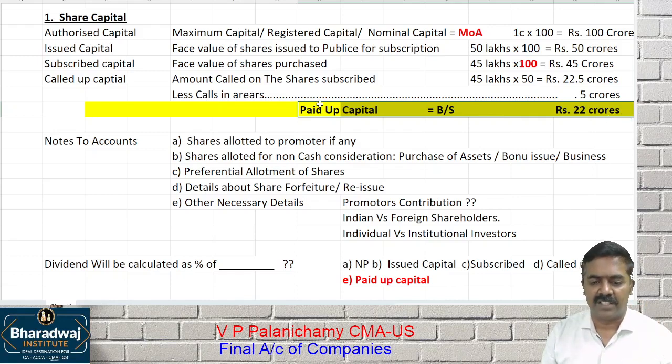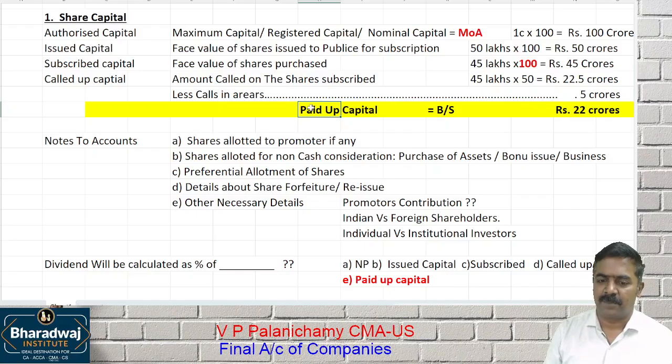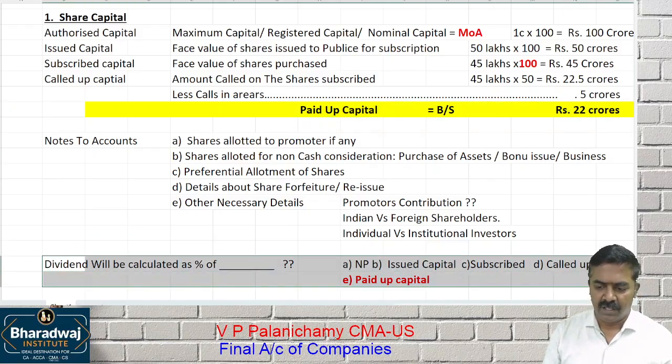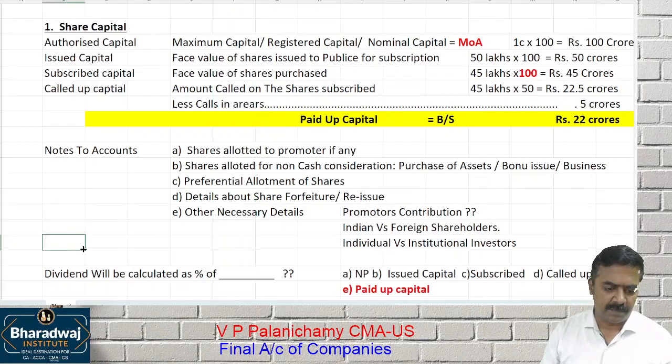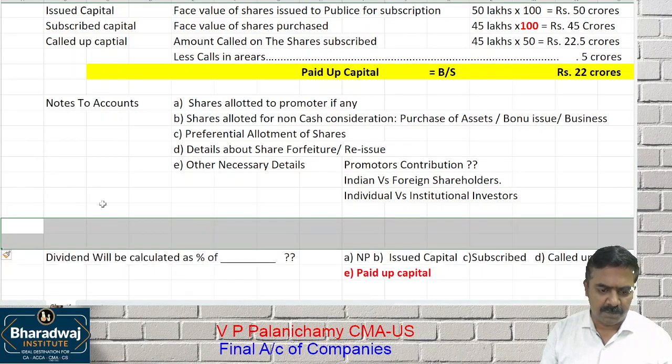MCQ. For example, they will give you paid up capital, called up capital, authorized capital, net profit, dividend 10%. So you have to apply that percentage as a percentage of which one? Paid up capital. This is important for multiple choice question purpose. We have to learn for knowledge point of view as well as examination point of view.